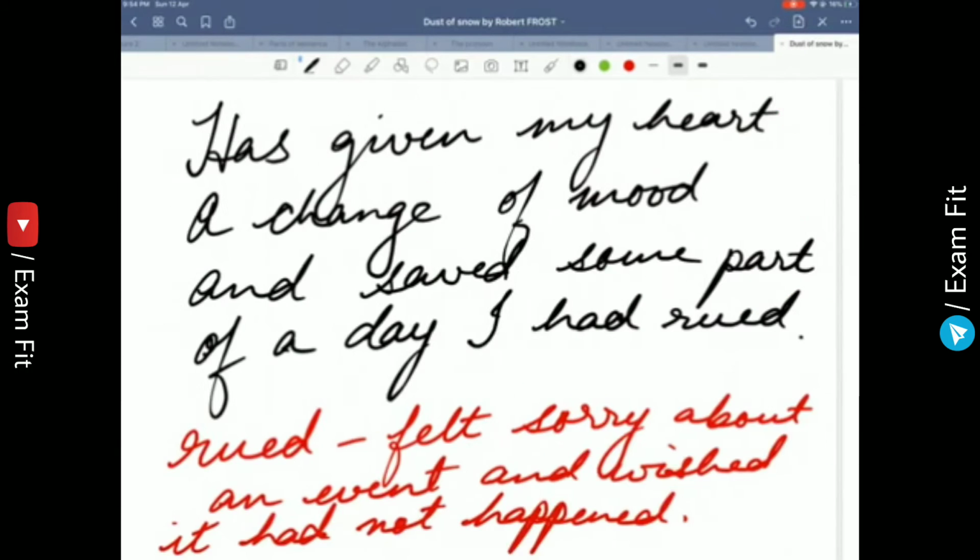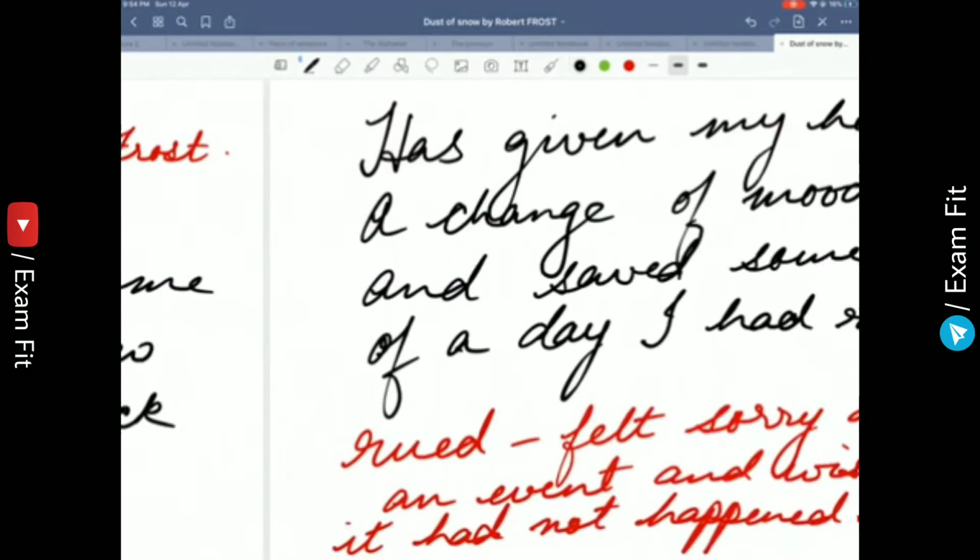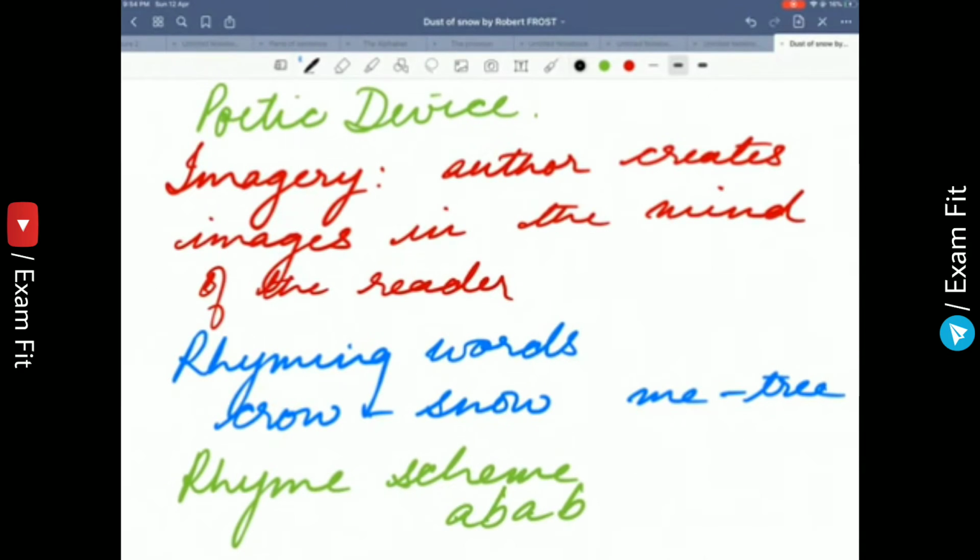Just see how we get A, B. Because crow is not rhyming with me. But crow is rhyming with snow. So A, B, A, B: crow, snow, me, tree. So what are the rhyming words? Crow and snow. What is the rhyming scheme? A, B, A, B. What is the poetic device the poet has used?